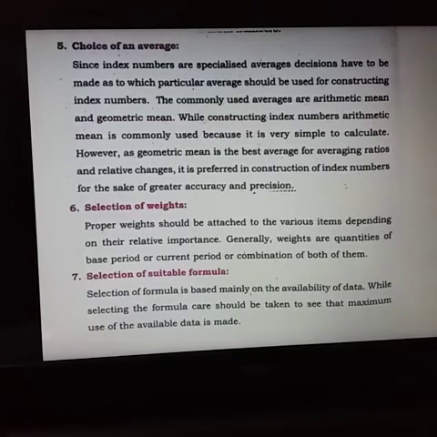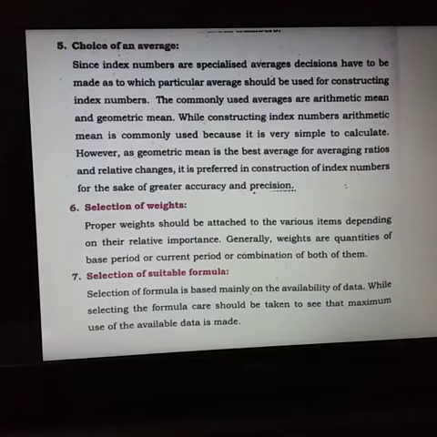The next step is choice of an average. Since index numbers are specialized averages, decisions have to be made as to which particular average should be used for constructing index numbers. The commonly used averages are arithmetic mean and geometric mean. While constructing index numbers, arithmetic mean is commonly used because it is very simple to calculate. However, as geometric mean is the best average for averaging ratios and relative changes, it is preferred in construction of index numbers for the sake of greater accuracy and precision.